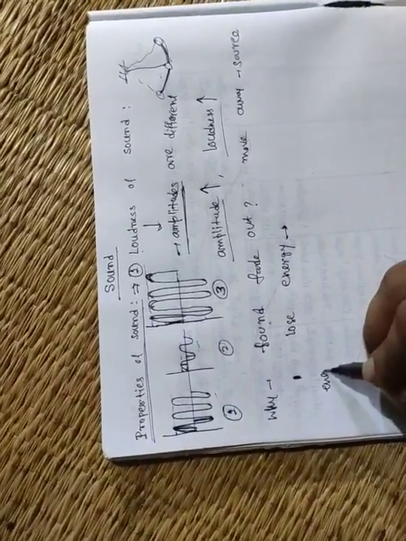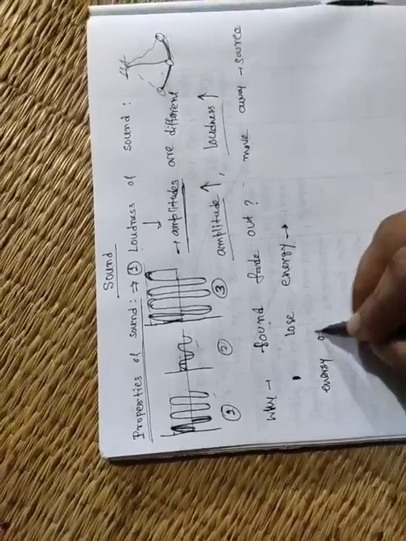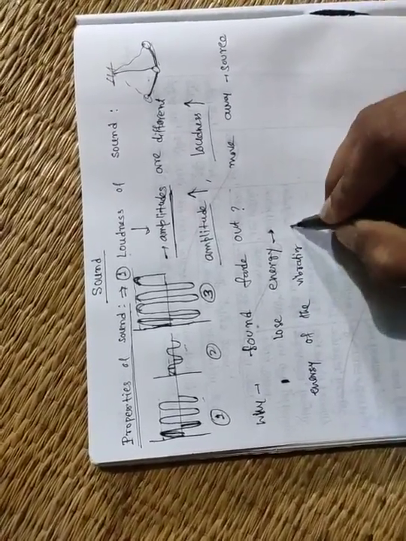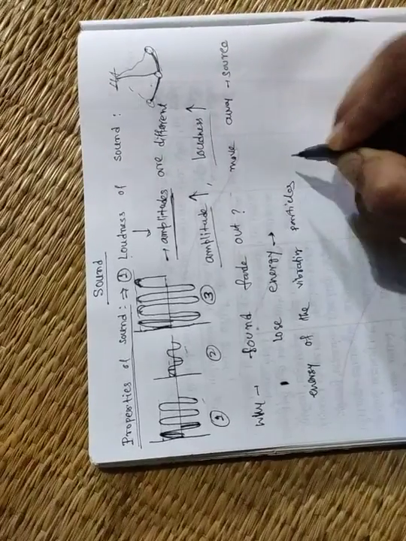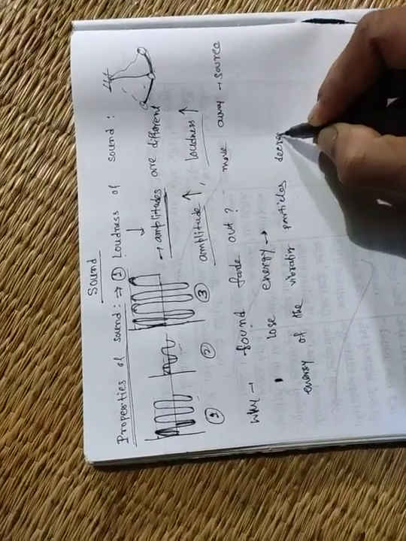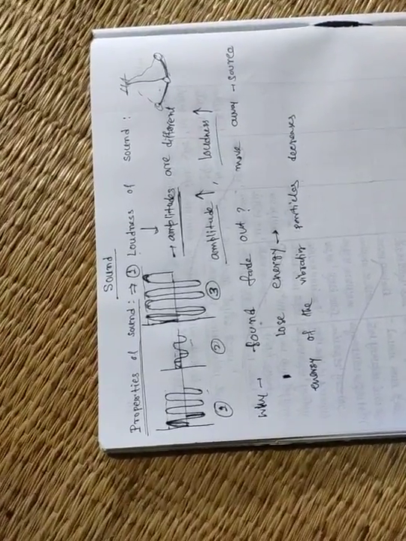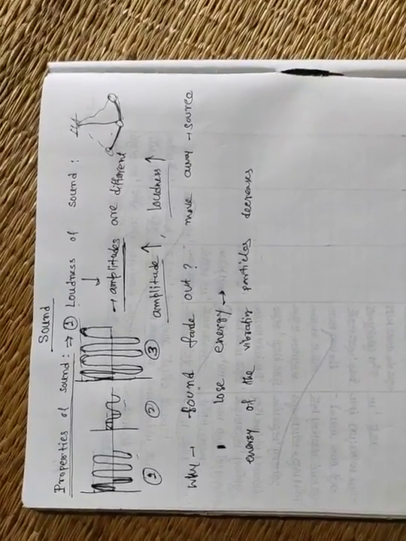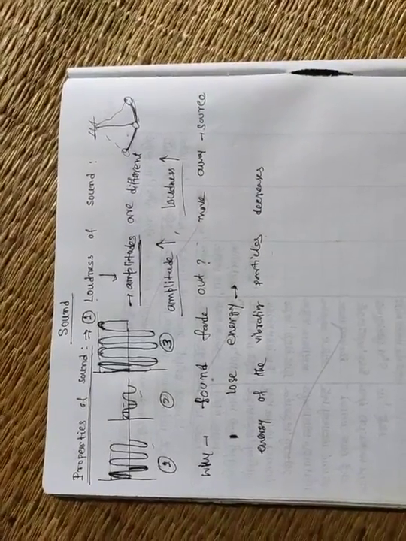That means the energy of the vibrating particles decreases. Clear? So I have discussed before how sound wave is produced. Sound wave is produced by vibration. One molecule starts to vibrate and it collides with another molecule or particle and gives some energy.